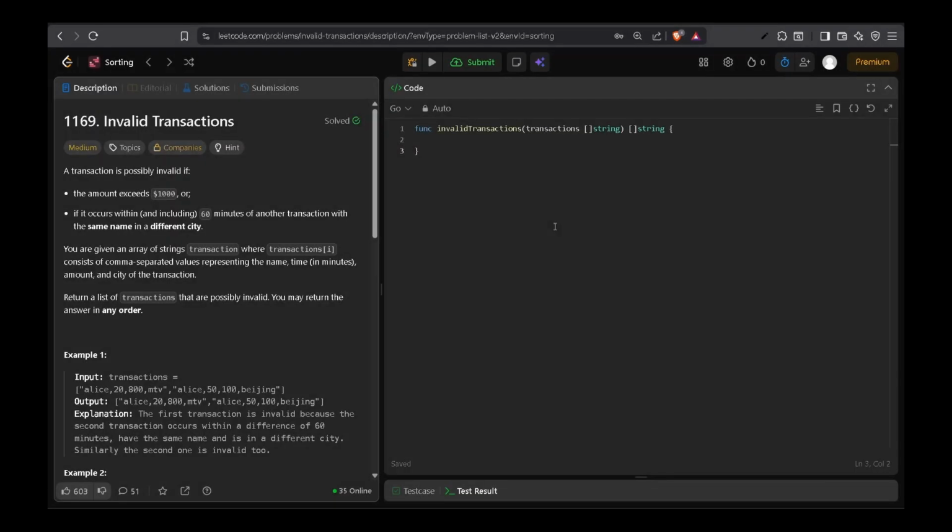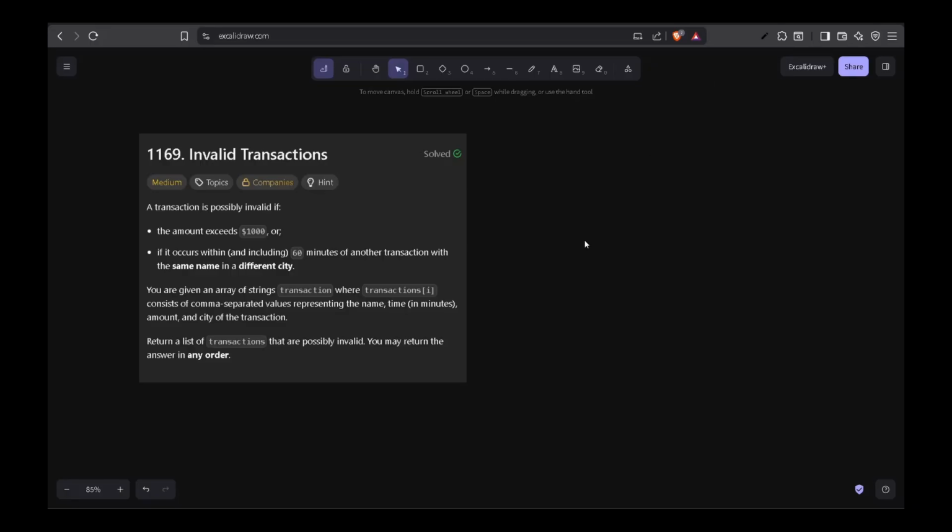Today we'll be solving another LeetCode question, number 1169, and it is marked medium. Let's first understand what the question wants us to do. So here, this is the question, and the question states that there will be a transaction. It states the condition in which a transaction is invalid, right?